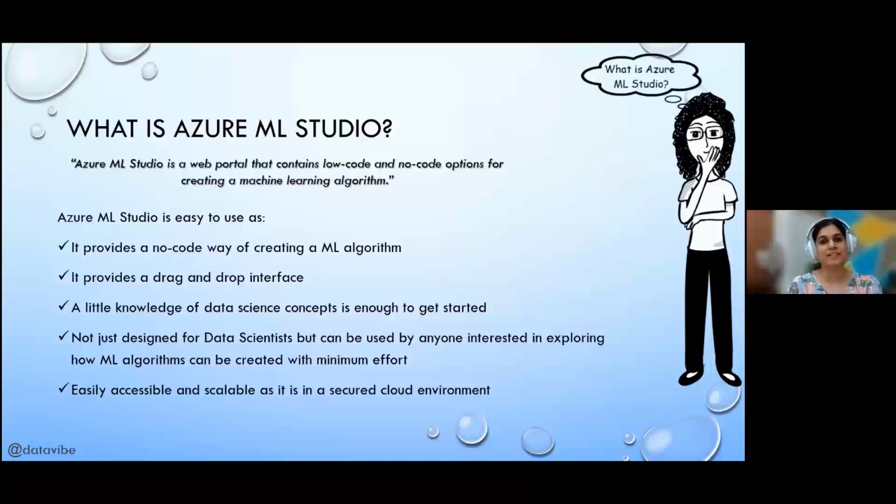A label is basically something that you're trying to predict on the basis of different features. Now, features could be characteristics in your historical data. So if you know the basic concepts around data science, then it's easy for you to get started. But if you don't know, don't worry about it, because there are many basic data science resources out there which you can just get started with. And once you're comfortable, you can just pick up Azure Machine Learning Studio and create your first ML algorithm ever.